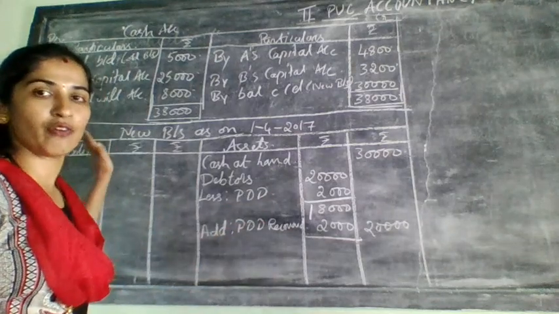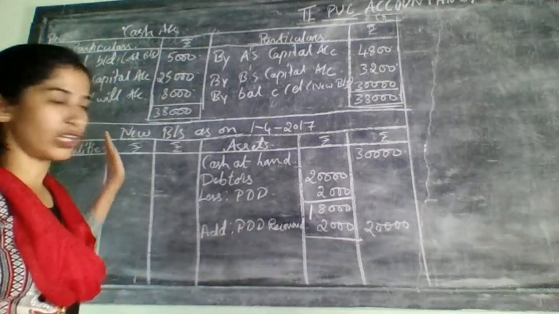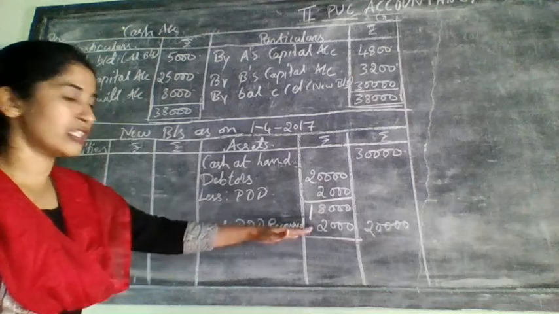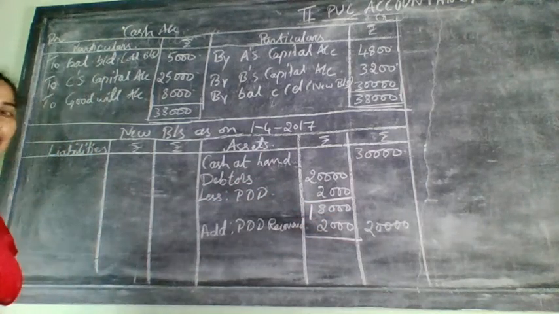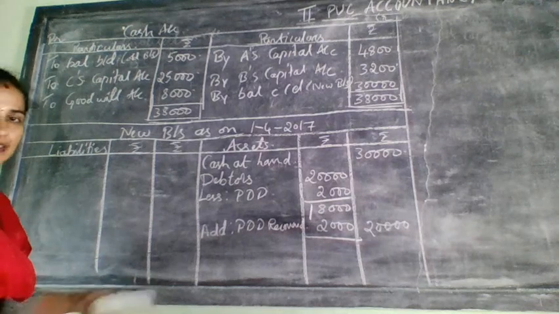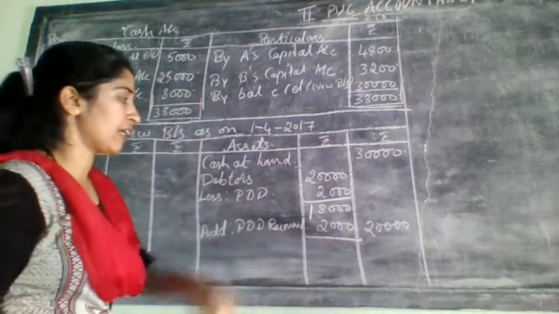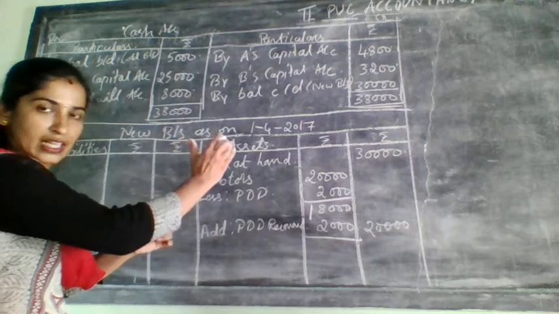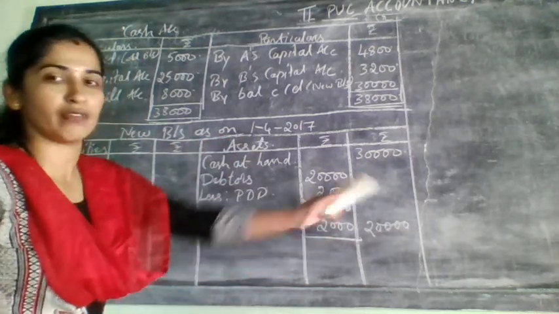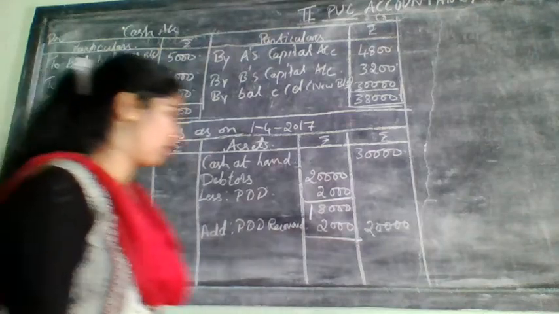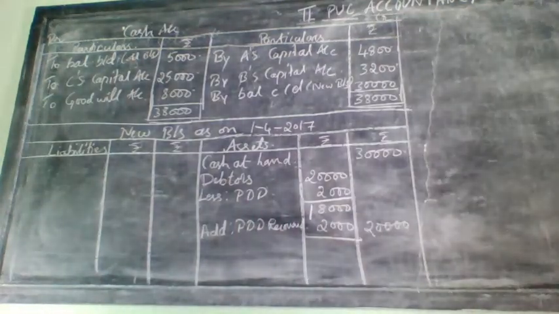Just follow now in the revaluation account what and all I told you now. These 7 also will come in a different type here. Let us learn that one in the next problem. So PDD recovered, it was on the credit side of revaluation account, it will increase the value of asset. So we are adding and we are writing it in the outer column of the new balance sheet.